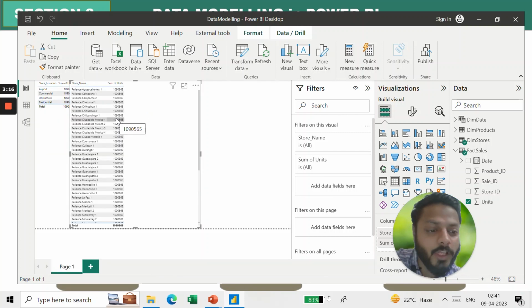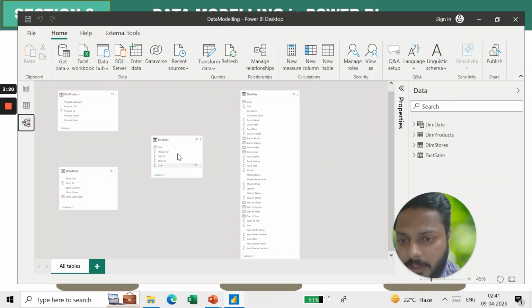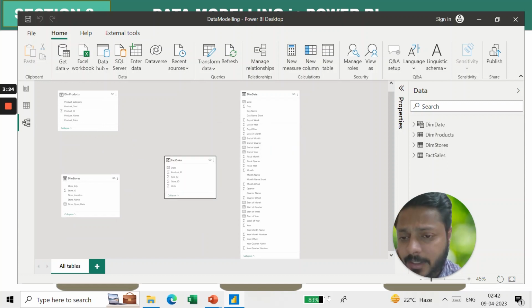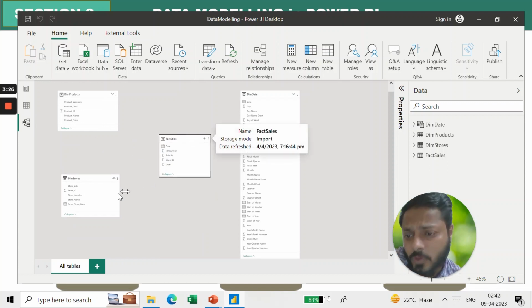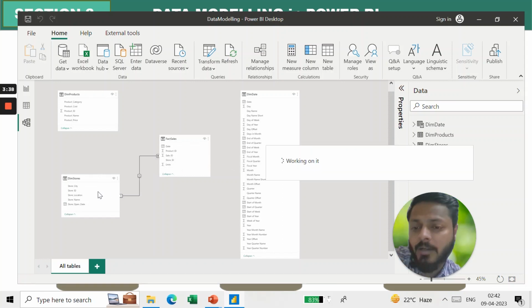Because these two tables are not connected, right? If I go here, you will see dim stores and fact sales are not connected. So if I connect via store ID, because I can see store ID is here as well as here,